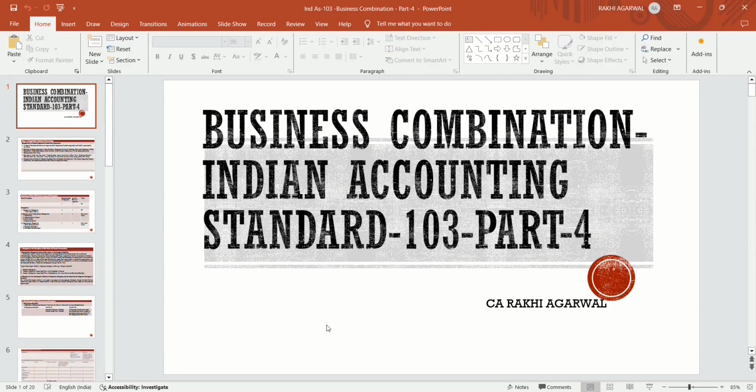Then we discussed the determination of purchase consideration. Purchase consideration is to be determined in the form of cash, assets, liabilities transferred, equity shares transferred, contingent consideration transferred, and deferred consideration transferred. What is contingent consideration? It depends on the occurrence or non-occurrence of future events. The liability will depend on that occurrence or non-occurrence.